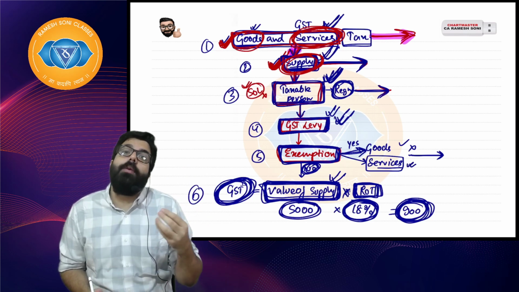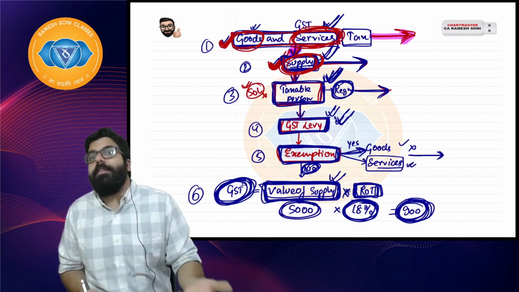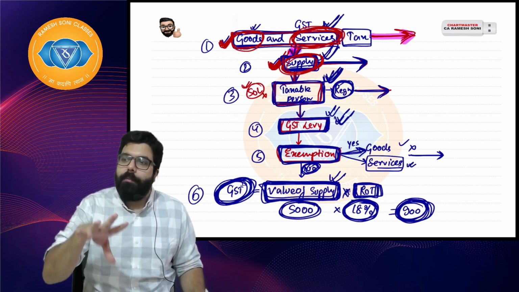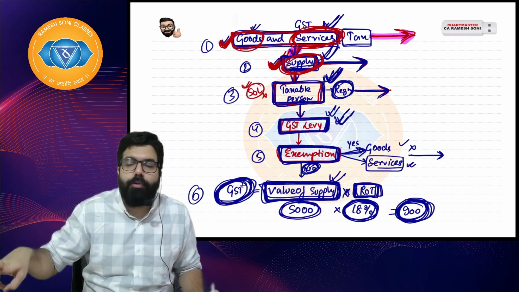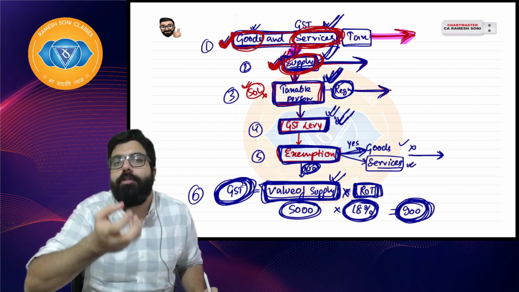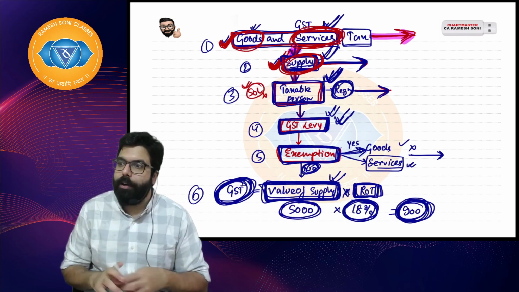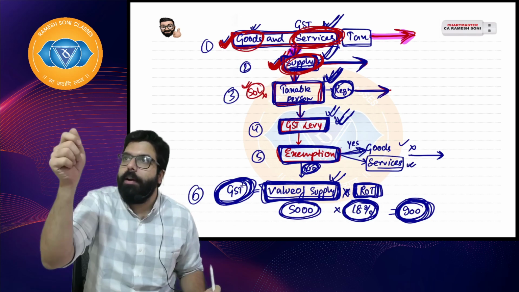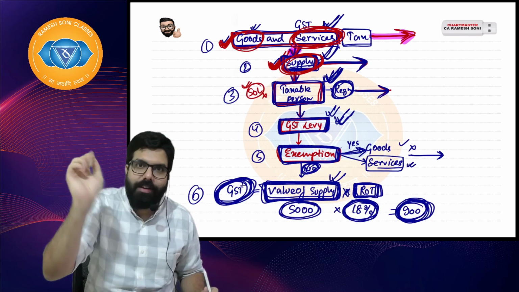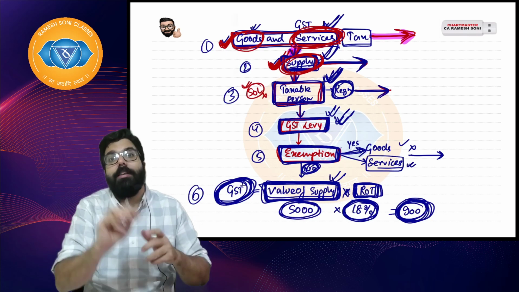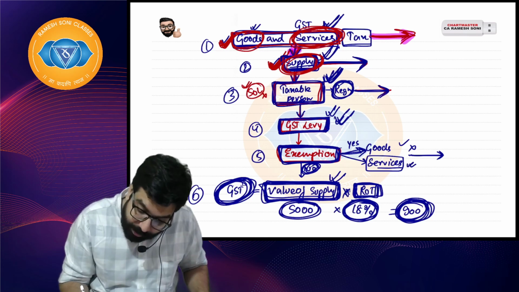Suppose what I am doing is not a service at all. When we read the definitions of goods and service, we will see that money is neither goods nor service. So there is no GST on money. Imagine you want to drink tea and give a 100 rupee note; no one charges GST on that. Money is out.